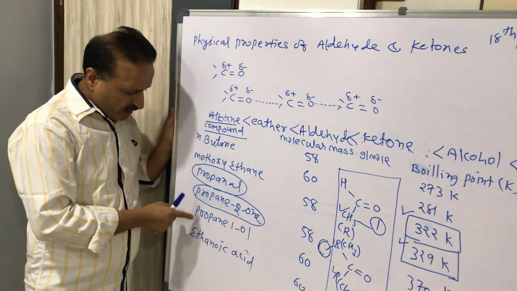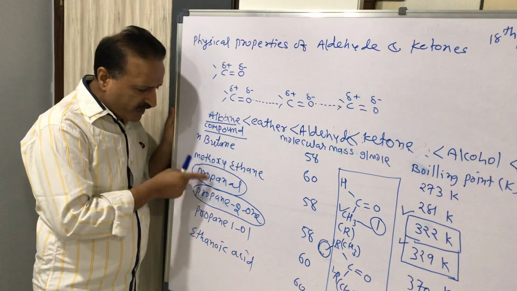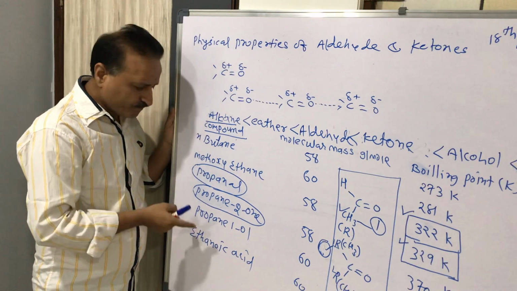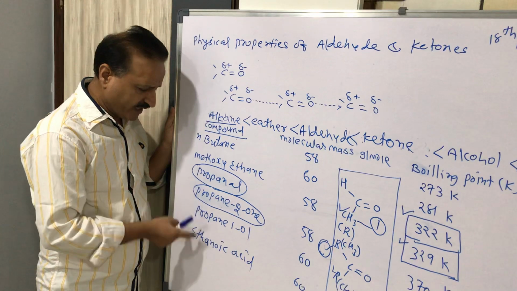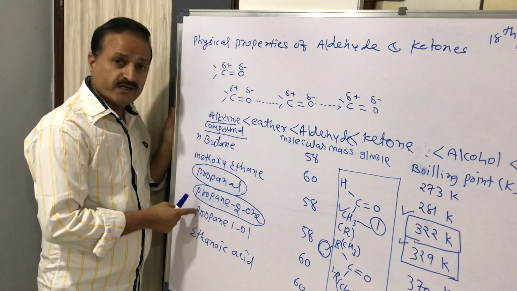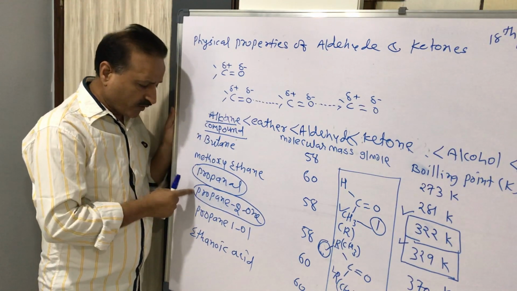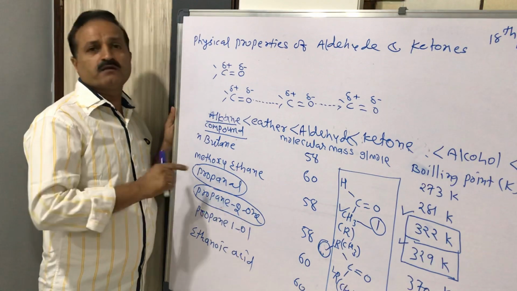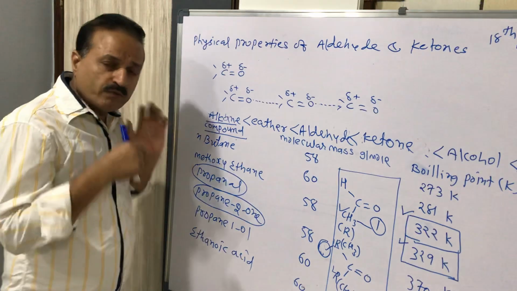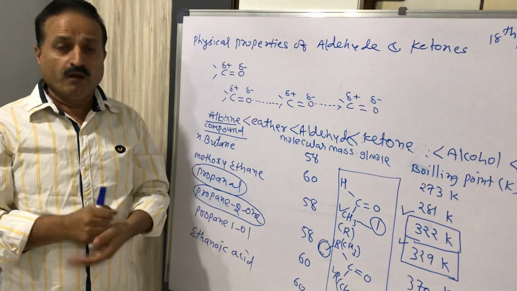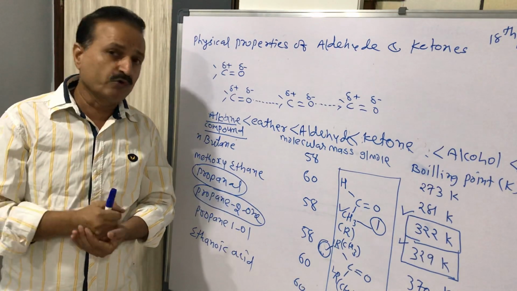In the same way, the boiling points of aldehyde and ketone are lower than those of alcohol and carboxylic acid, because in alcohol and carboxylic acid there is hydrogen bonding present, and hydrogen bonding is not present in aldehyde and ketone, and hydrogen bonding is stronger than the polar bond. So we have this boiling point difference. You must remember all the values for JEE and NEET. Any value of any compound may be asked, so you have to remember them.